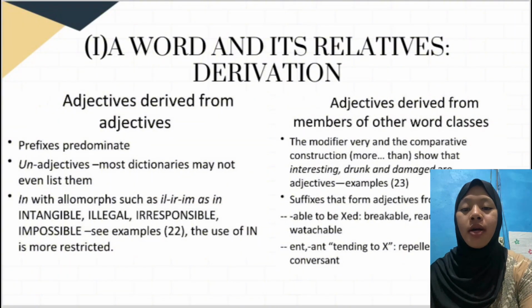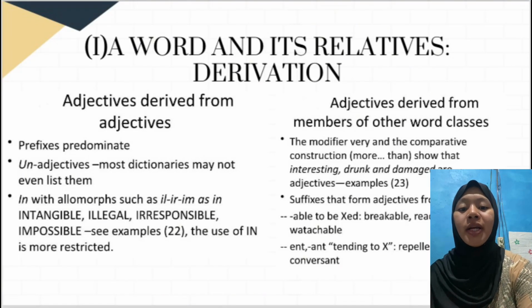Okay, the next is adjectives derived from adjectives. Prefixes predominate. Most dictionaries may not even list them. In- with allomorphs such as il-, ir-, im-, as in intelligible, illegal, irresponsible, impossible. See, for example, the use of in- is more restricted.